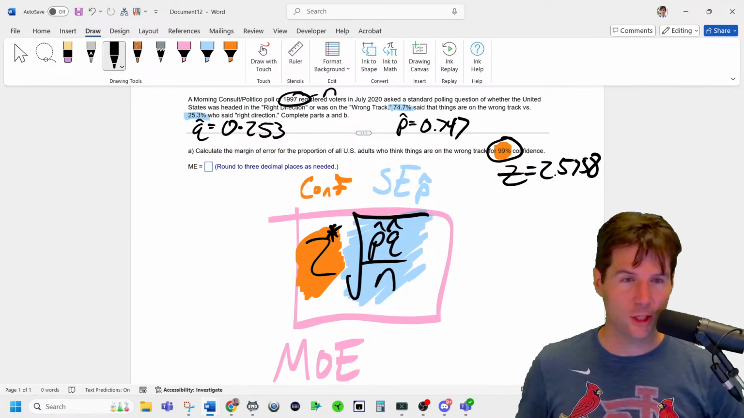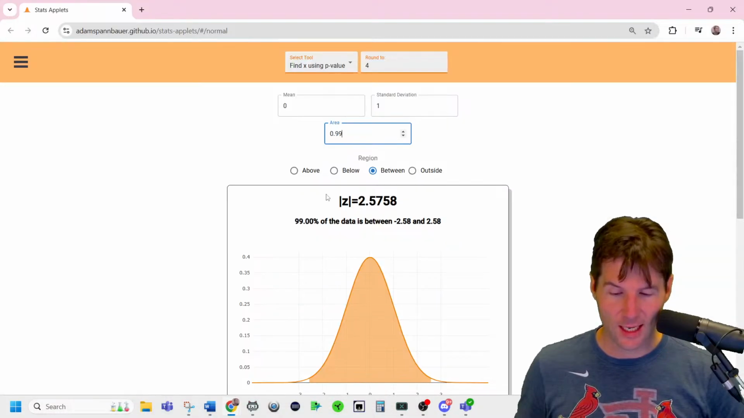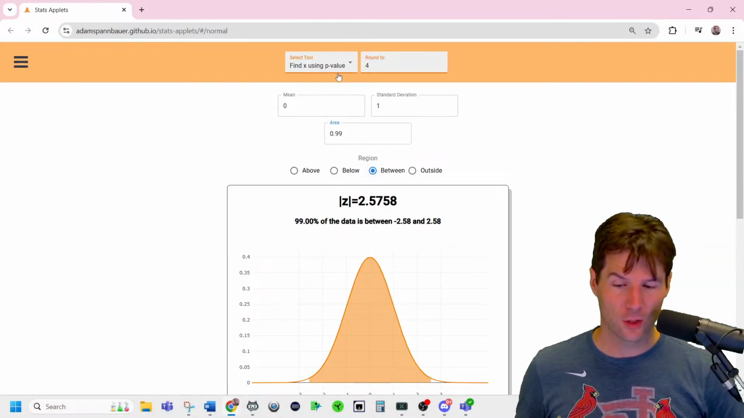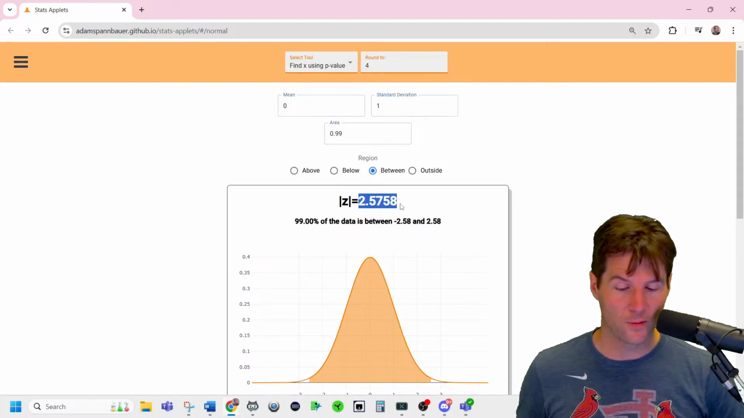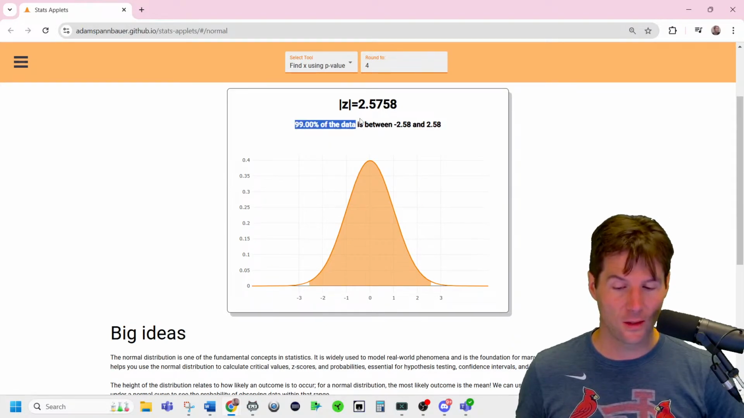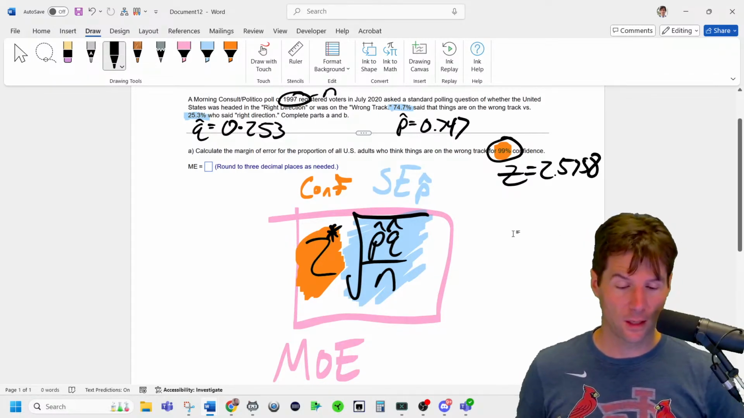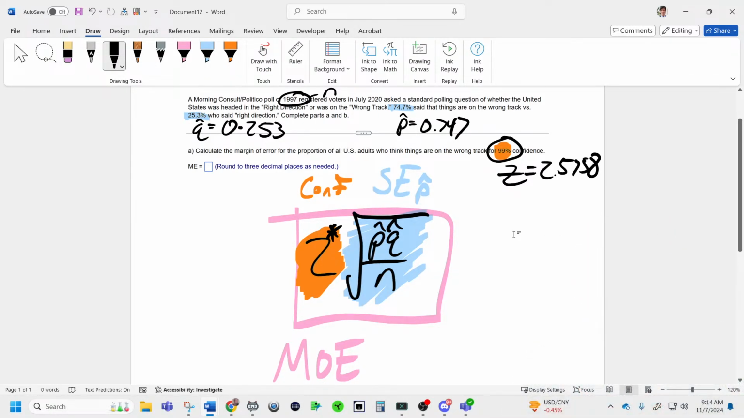And the way we get that, check out the applet that MuBot's been saying in the chat, is you go here and do go between, make sure you've selected find x using p-value and input the area right there. Make sure you have the standard normal, and there it is, 2.5758 is containing the middle 99% of the data. So that is a 99% confidence interval. And now we just plug in the numbers.